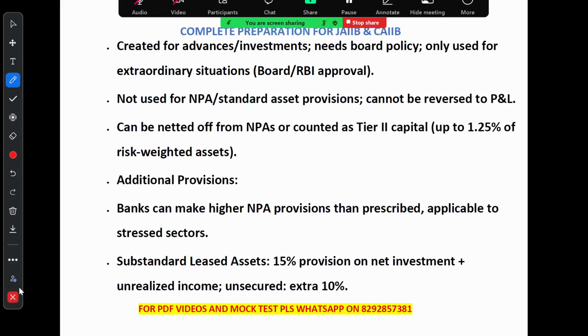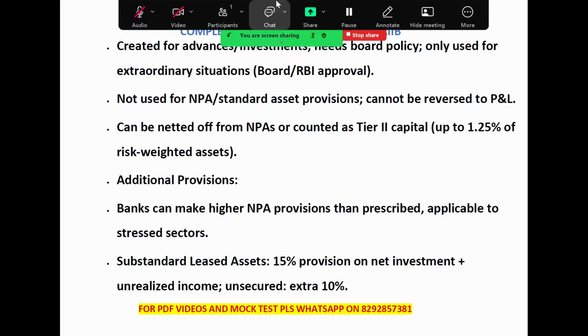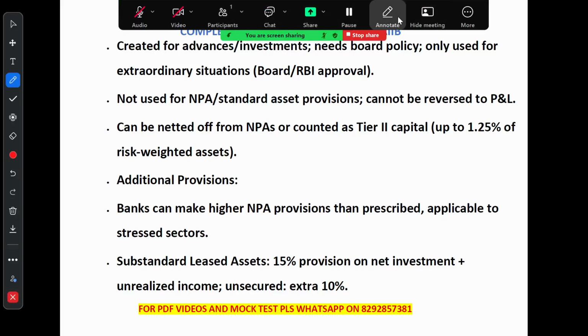So what is this floating provision? These are extra savings that the bank keeps aside for their loan or investment, but they can only use this in a really serious situation, and even then only if the bank board or the RBI says so.